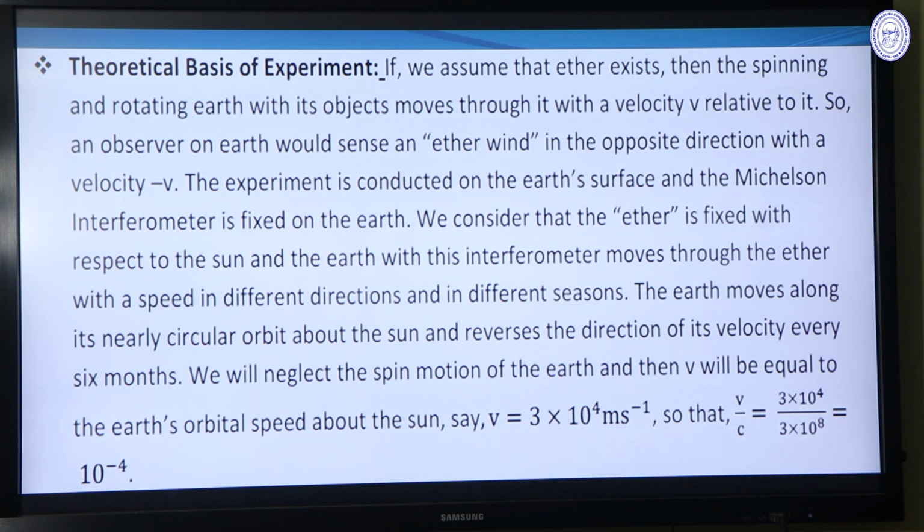The Earth moves along in its nearly circular orbit about the Sun and reverses the direction of its velocity every 6 months. We will neglect the spin motion of the Earth, then v will be equal to the Earth's orbital speed, say v equal to 3 into 10 to the power 4 meter second inverse. So v by c equal to 3 into 10 to the power 4 divided by 3 into 10 to the power 8, that is nearly equal to 10 to the power minus 4. v by c equal to 10 to the power minus 4.